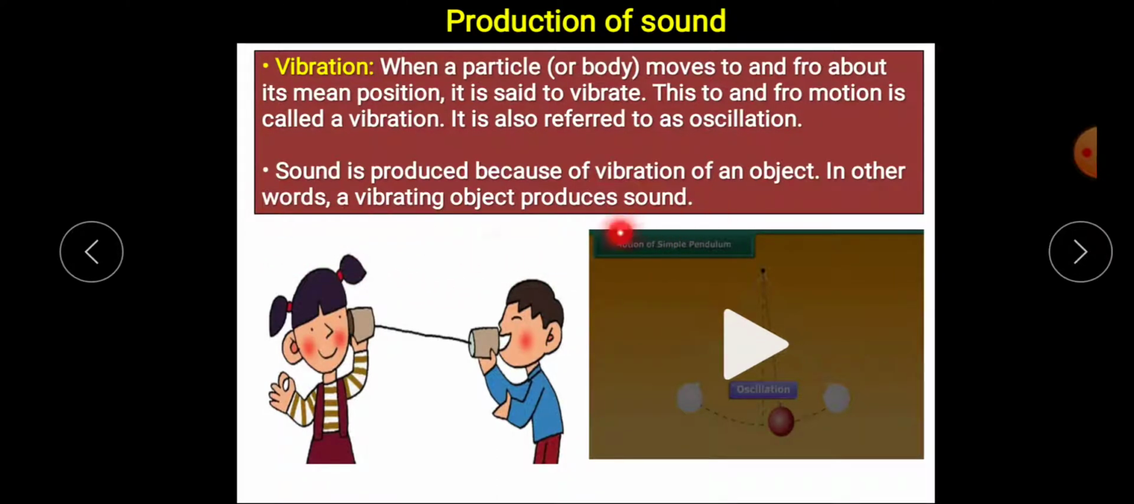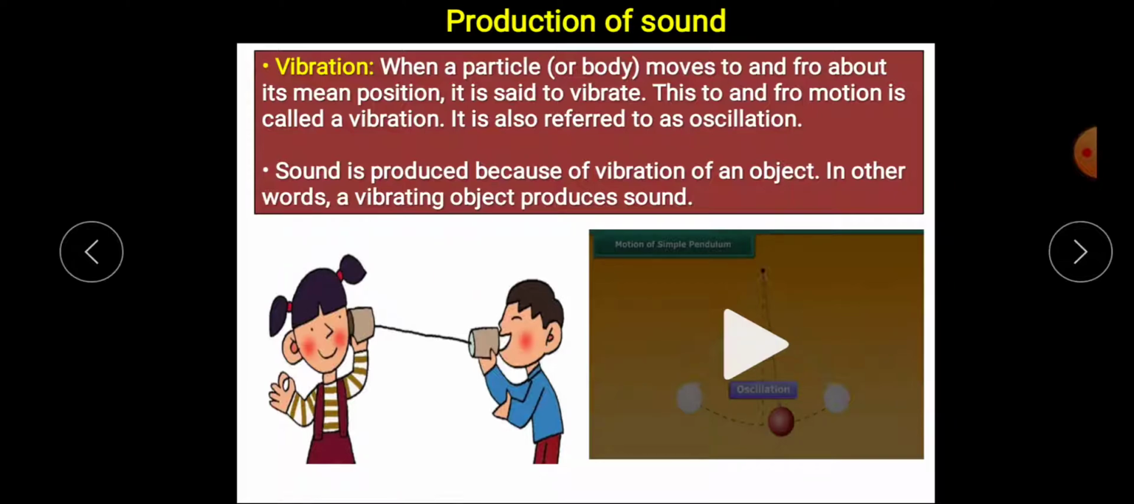To and fro motion. Then you see, what is mean position? Mean position means at rest, it was in which position? If it was here at rest, this will be the mean position. It will go here, again come back to its mean position, again go there, then coming back to its mean position. It is called vibration.